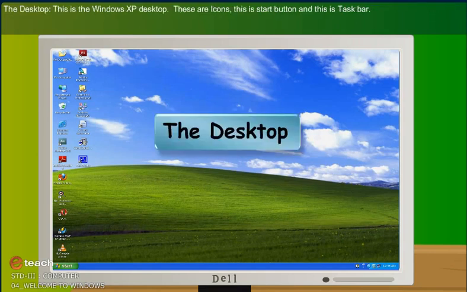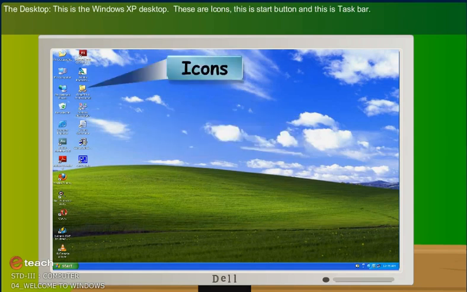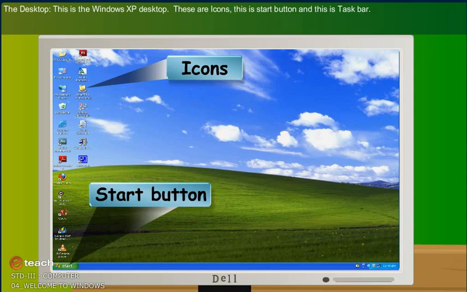The desktop. This is the Windows XP desktop. These are icons. This is the Start button, and this is the Taskbar.